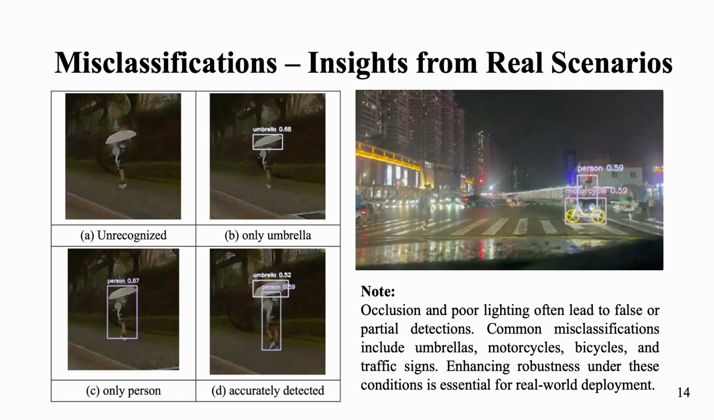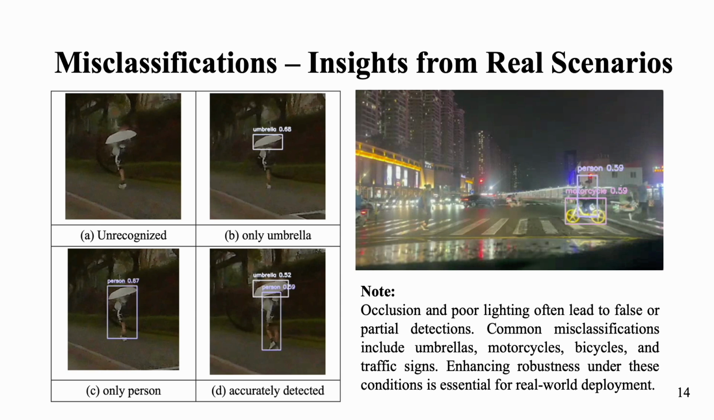On this slide, we present 2 real-world misclassification examples. On the left, a pedestrian holding an umbrella is only partially detected. Some models miss the person entirely or detect only the umbrella. This shows how occlusion, especially from objects like umbrellas, can hinder detection in lightweight models. On the right, in a rainy nighttime scene, the model incorrectly labels the same region as both a motorcycle and a pedestrian, when it is actually a bicycle. This confusion often arises from reflections, overlapping shapes, or motion blur.